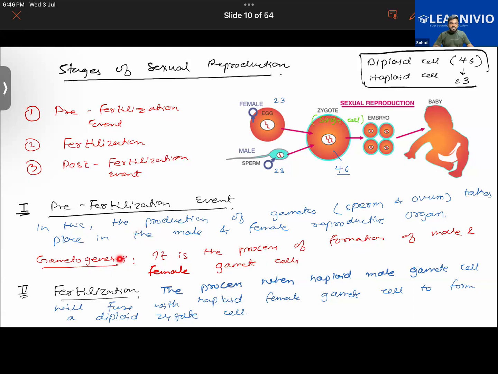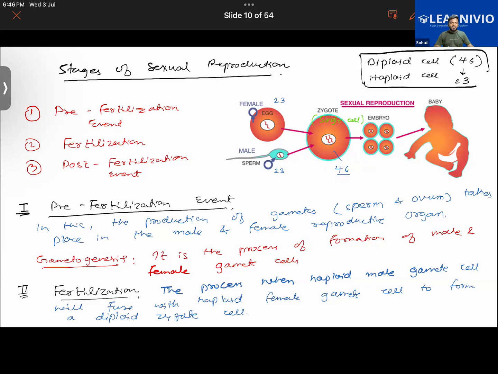Then the second event is fertilization. It is the process when haploid male gamete cells fuse with haploid female gamete cells to form a diploid zygote cell. Basically, the ovum is fertilized by the sperm and leads to the formation of a zygote. Now the zygote will later develop into an embryo.